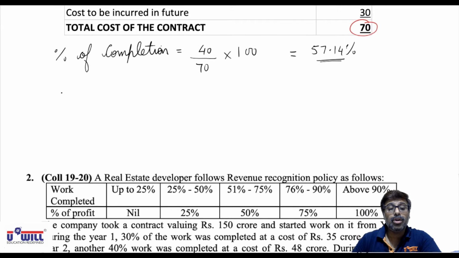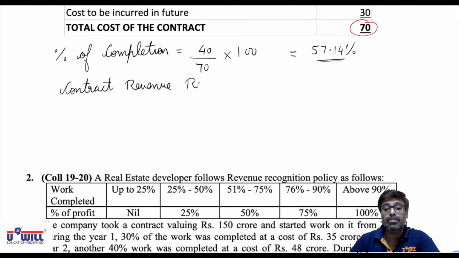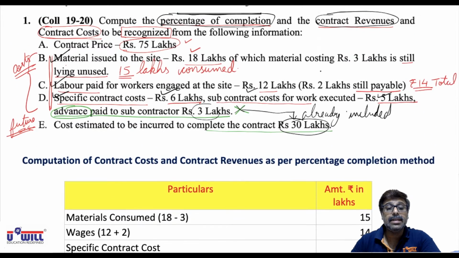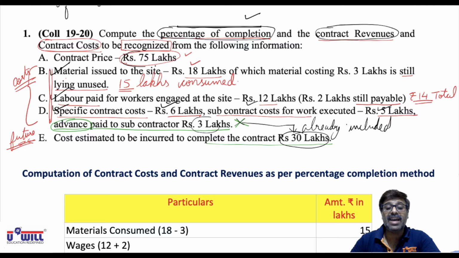So write down contract revenue recognized, means recorded in the books of accounts, will be equal to 57.14% work is done, means 57.14% revenue will be recognized. Total contract price is 75 lakhs.